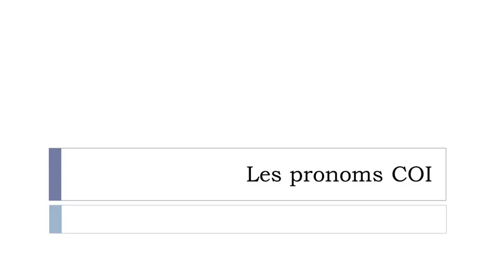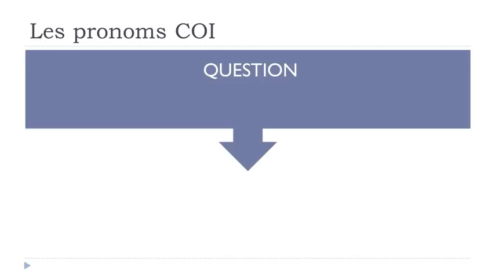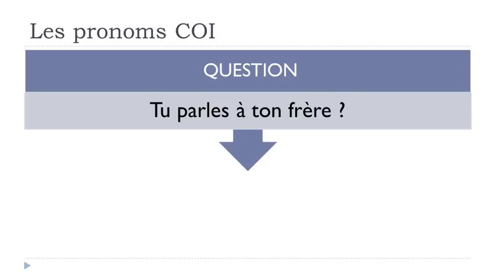Okay, les pronoms COI. Let's say that it's the second part of les pronoms CO, complément d'objet. If you didn't watch the previous lesson, maybe it would be better to do so that you could understand the whole thing more clearly. But still, we're starting right now. So, les pronoms complément d'objet indirect. We'll start with a question. It's a basic question.